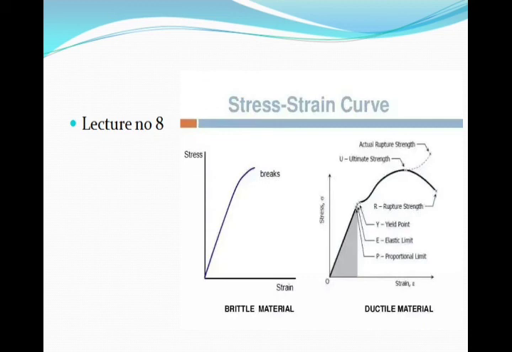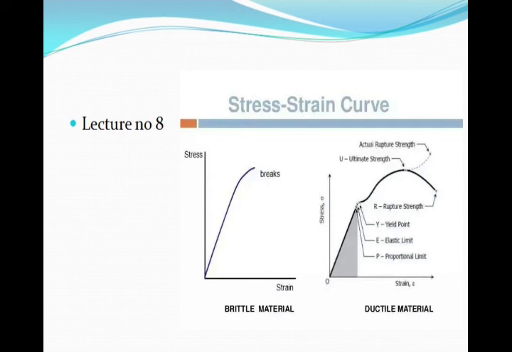So what is the difference between the two graphs? We have to see. It is very important. I have explained yesterday, but again I am telling you that it is important because this is the point where we have to go for selection of the material based on the strength of the material. Why based on the strength? Because the maximum load that will be carried by the material will be decided on these two graphs.